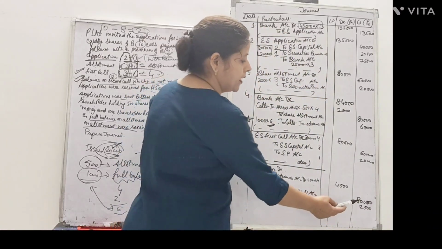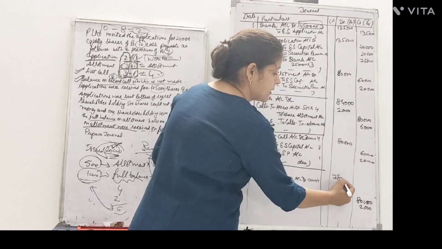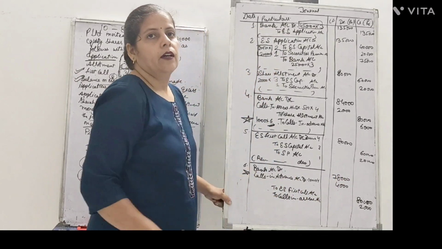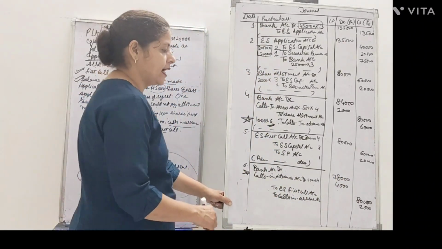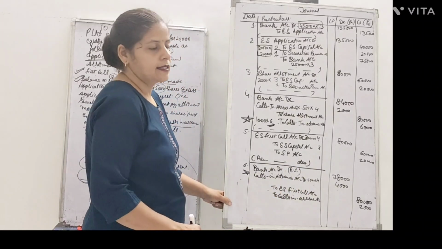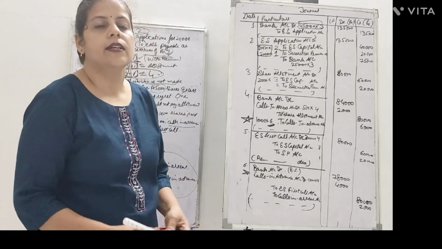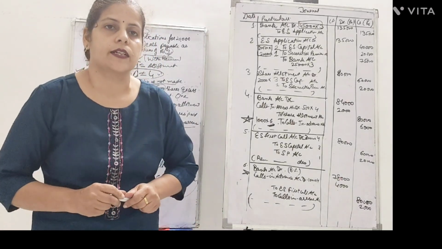The total here is 82 minus 4. So how much is received on your first call? That is 78,000 rupees, which we took as a balancing figure, being first call and calls in arrears were received and calls in advance adjusted.